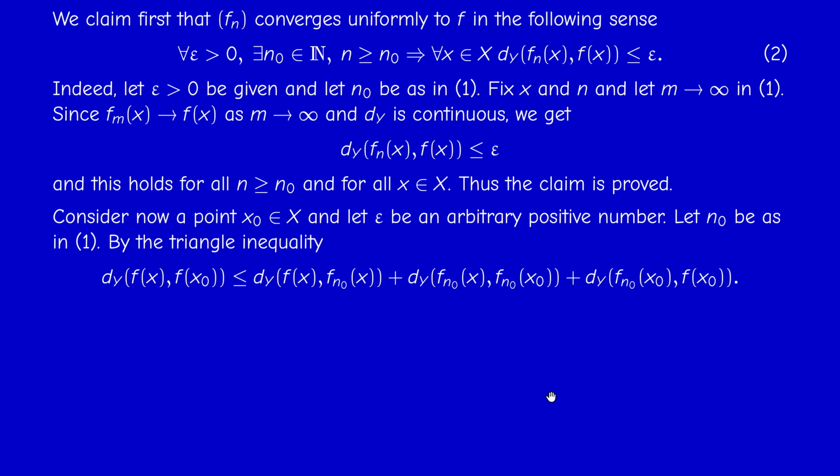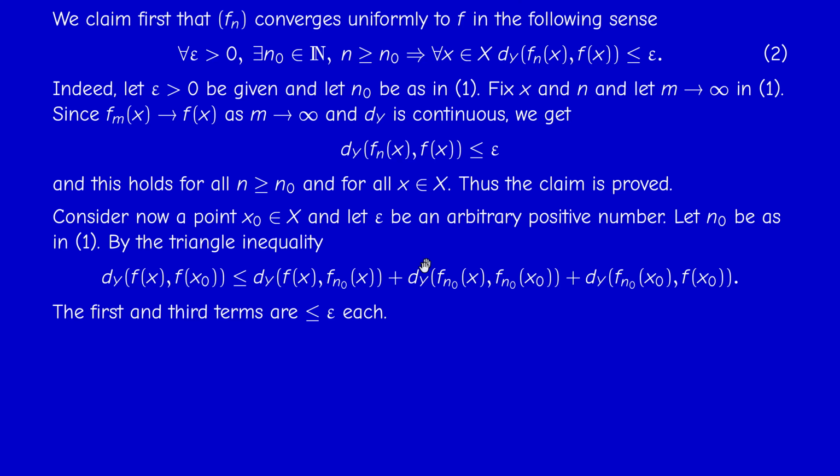And now I prove that each of these three terms can be made less than epsilon. The first one is less than epsilon. Why? According to condition 2 that we proved. And similarly for the third one. So by 2, the first and the third are less than epsilon. Now, what about the middle, the second term?